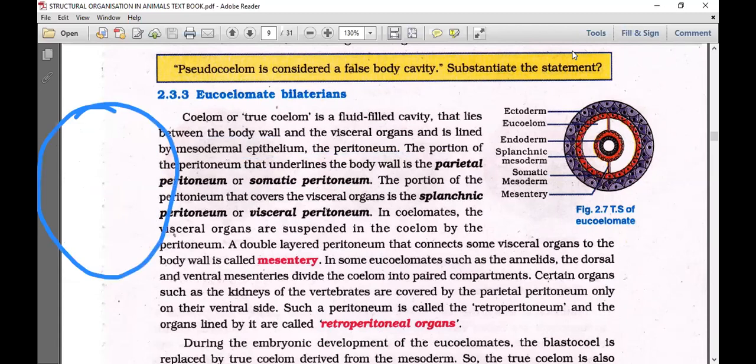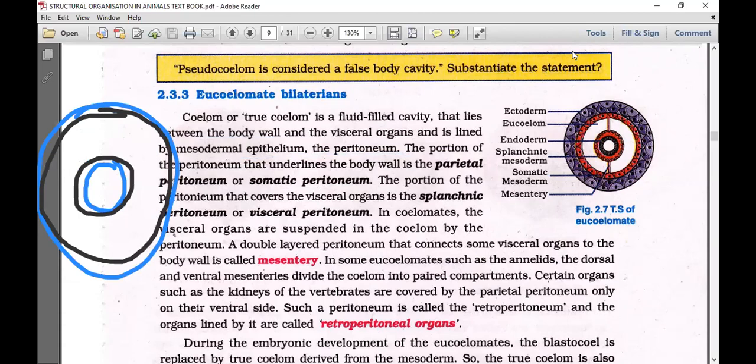This is the body wall and this is the alimentary canal. What we are saying is their inner lining should be with peritoneal layers. The inner lining of the body wall is called the parietal peritoneum. The outer lining of the gut is called the visceral peritoneum or splanchnic peritoneum.